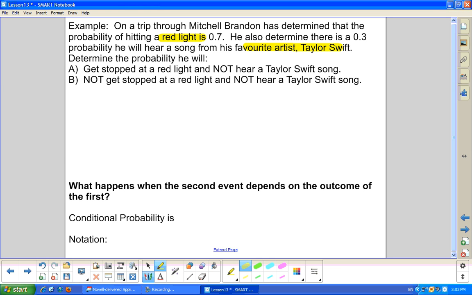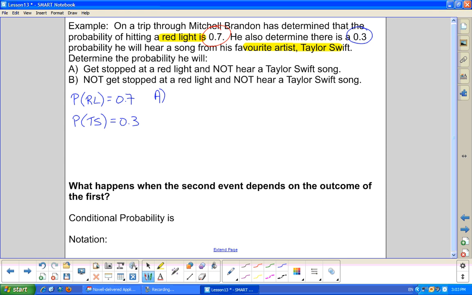So what we need to do here, we look at what Brandon has provided us for his probabilities. So he has said 0.7 for a red light. So I'm going to say probability of a red light, so RL, is 0.7. Nice thing with probability, you have a little bit of freedom on what you're naming your variables inside the brackets. The second probability, there's a 0.3 chance he hears Taylor Swift. So the probability of hearing Taylor Swift is 0.3.